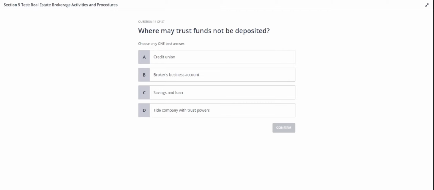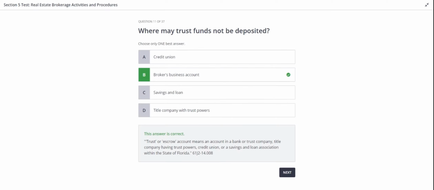All right. What is the correct answer for this question? Well, the trust funds may not be deposited to broker's business account. So yes, the correct answer is not option A, C, or D, but it is going to be option B, broker's business account. Trust or escrow account means an account in a bank or trust company, title company having trust powers, credit union, or a savings and loan association within the state of Florida.